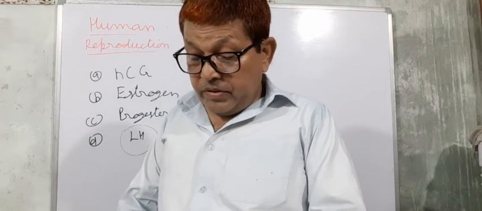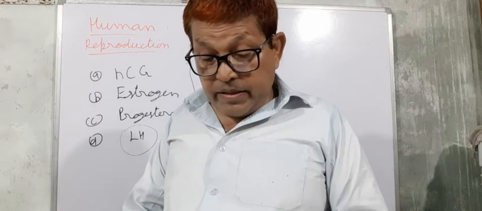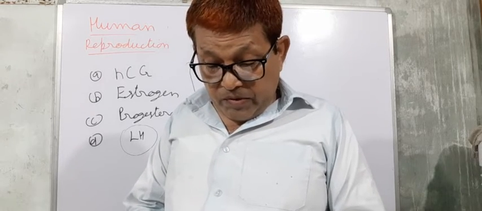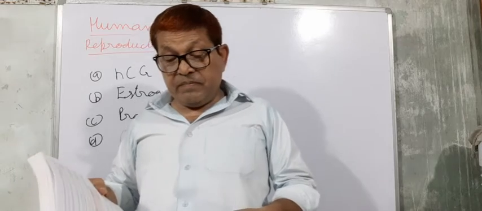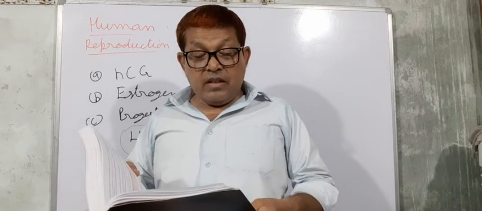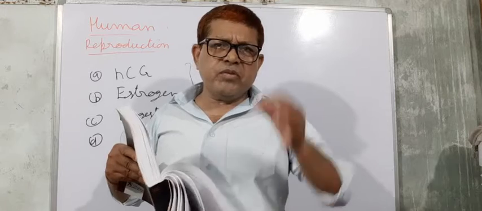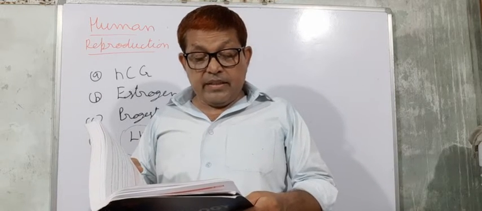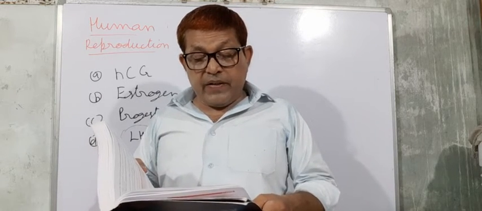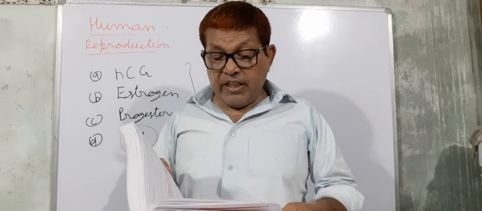So we have to see a few more questions and you have to answer these questions. First question, very short answer type questions. You have to make the practice. Write the location and functions of the Sertoli cells in humans.